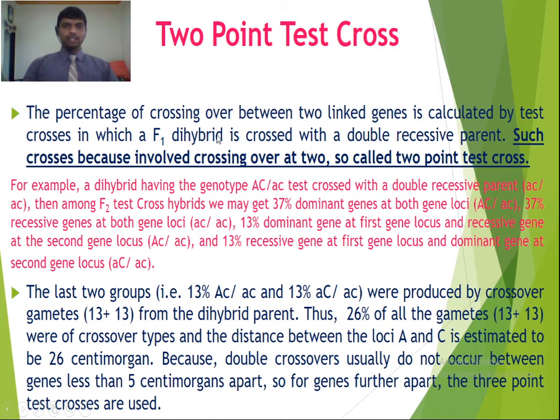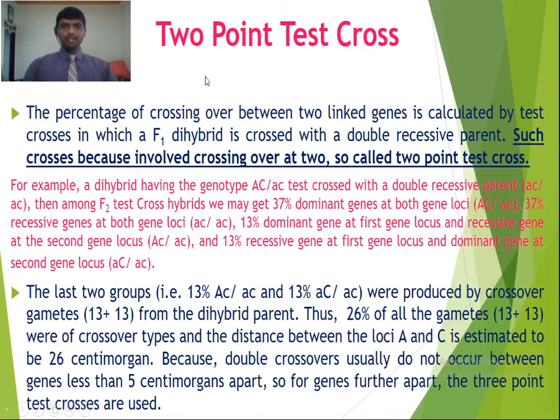Now we are going to a 2-point test cross. The word 2-point is important, where two linked genes are considered in the cross. The percentage of crossing over between two linked genes is calculated by test crosses, in which the F1 hybrid is crossed with a double recessive parent. As you know from the test cross, the F1 hybrid is crossed with the double recessive parent from which it is derived.